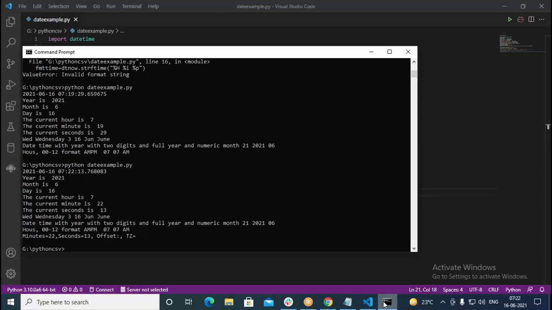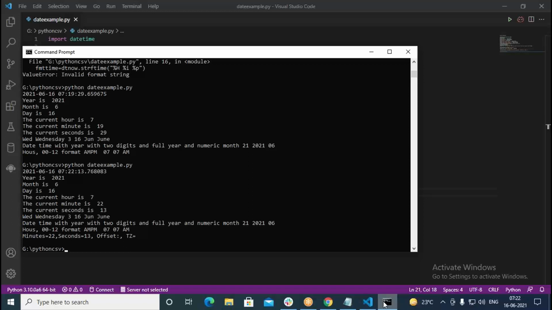It's not showing any comma, and time zone also it's not showing here. But minutes is 22, seconds is 13, offset just putting comma, it's not showing anything. Time zone also it's not showing. It is just actually IST, Indian Standard Time. If you are in the US, probably you can get the time zone. So here it is only one time zone, IST. There are no time zones in this, so therefore it's not printing anything here. Just TZ only it has taken, hasn't printed anything.